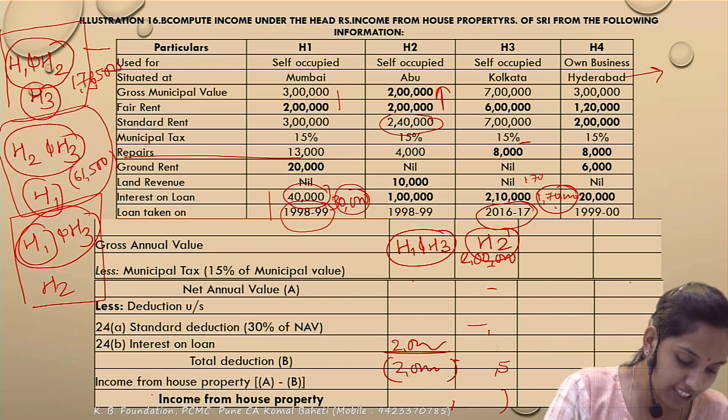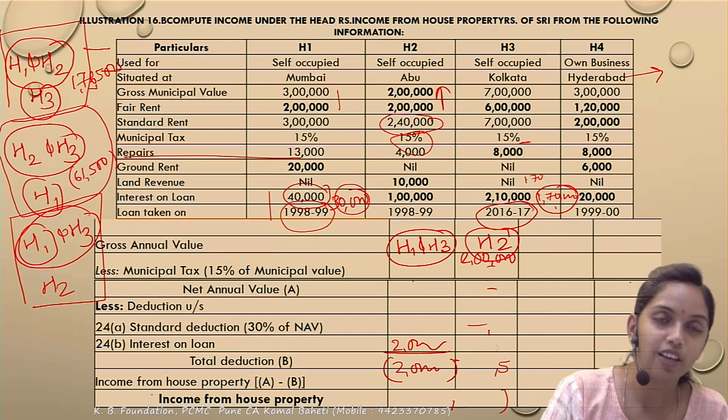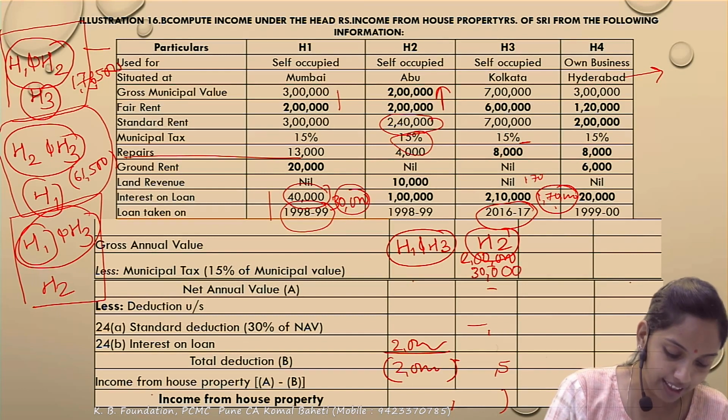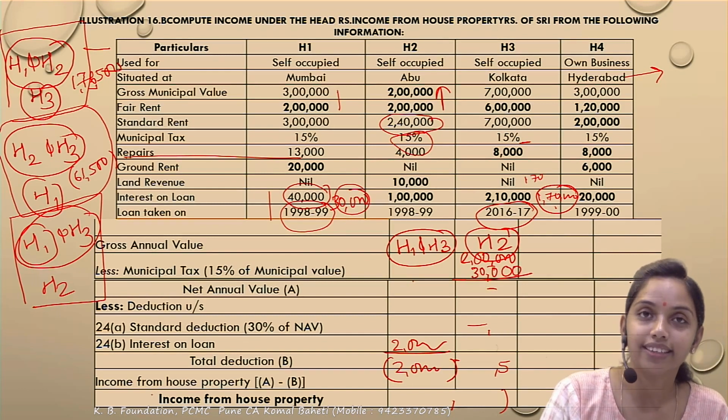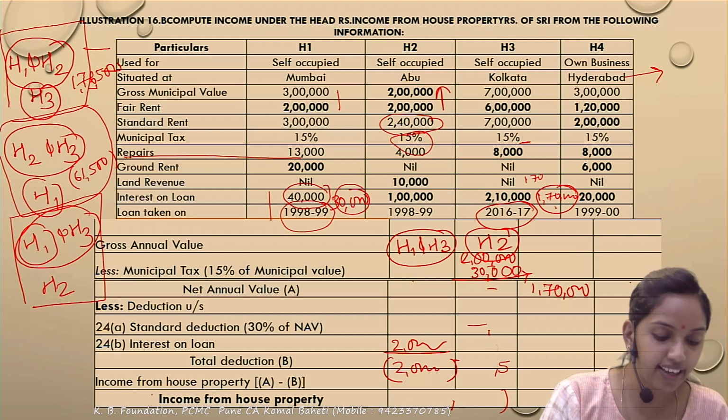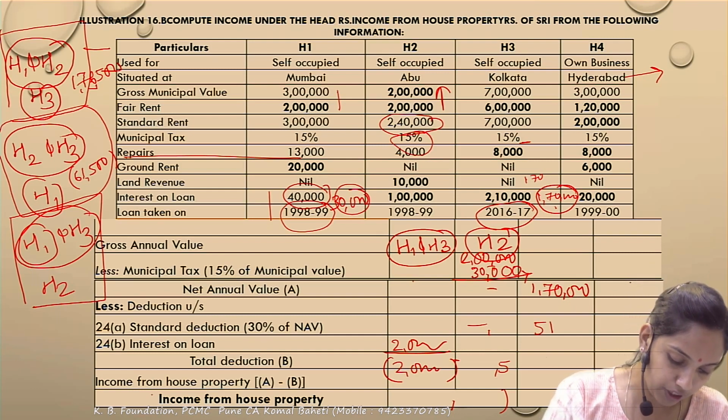Less the municipal taxes paid, 15%. Of what? Of the municipal value. Municipal value is 2 lakh, correct. 15% of 2 lakh comes to 30,000. So what is your net annual value? 1,70,000. Standard deduction would be available at the rate of 30%. So 30% of this means 51,000.